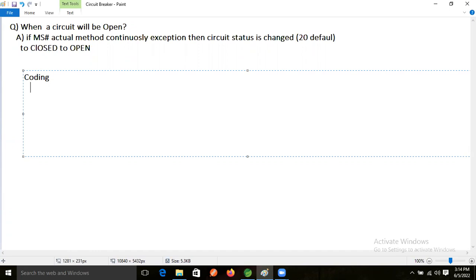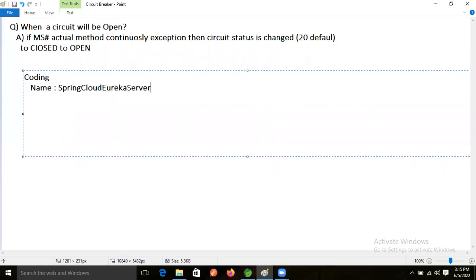We will give the project name Spring Cloud Eureka server.